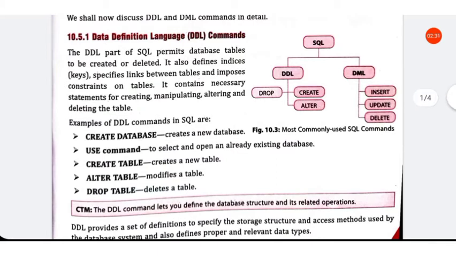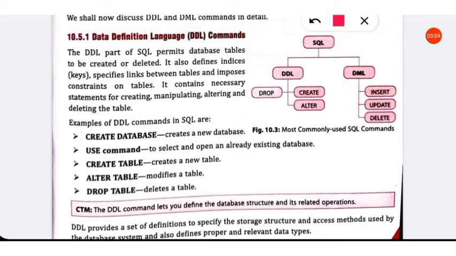Let us see what are DML and DDL. All the commands like drop, create and alter come under DDL, and commands like insert, update, delete come under DML.